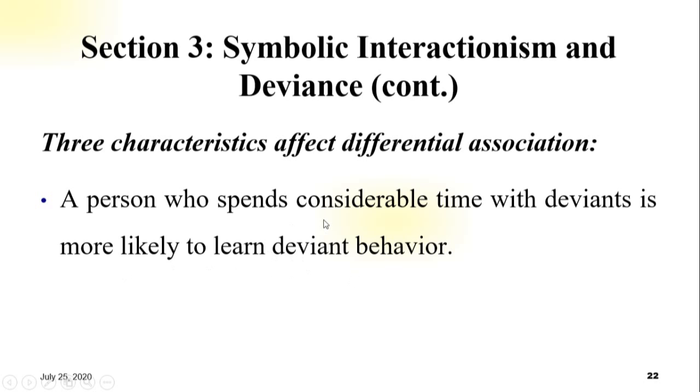Characteristic here means typical of a particular person, place or thing. Here we talk about a person. Considerable means significant or important time. A person who spends considerable time with deviants is more likely to learn deviant behavior.